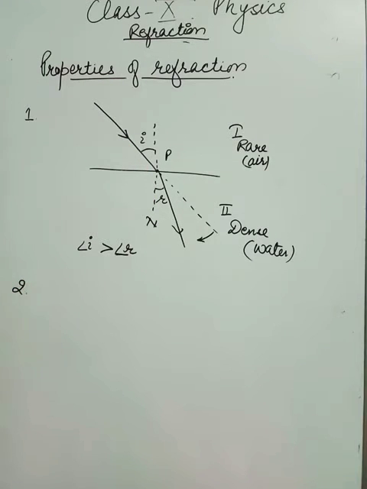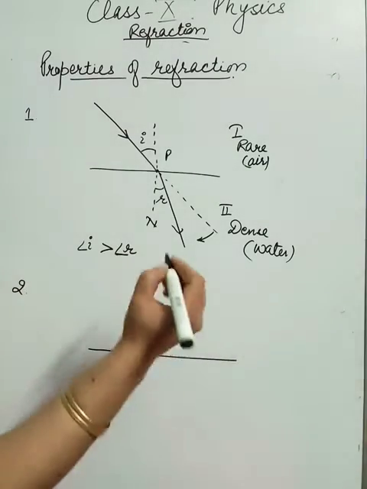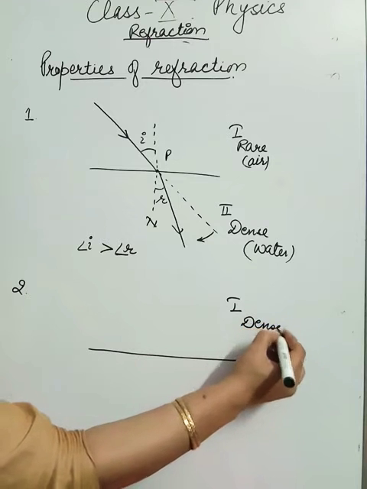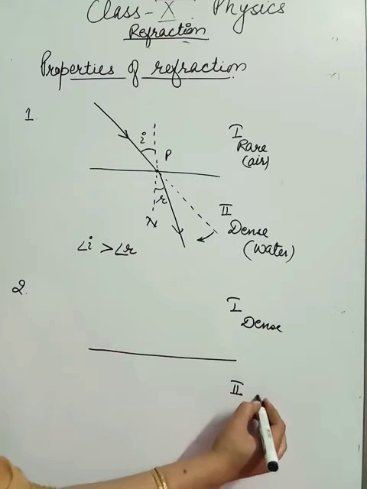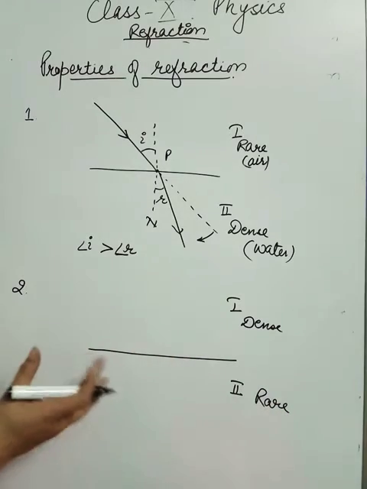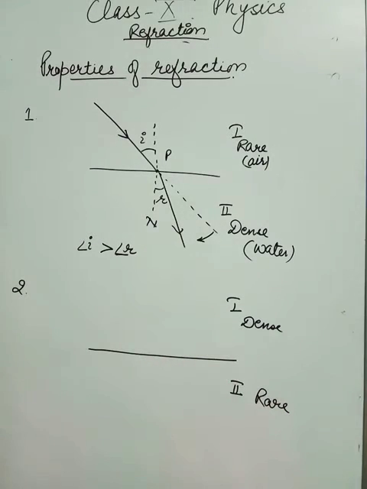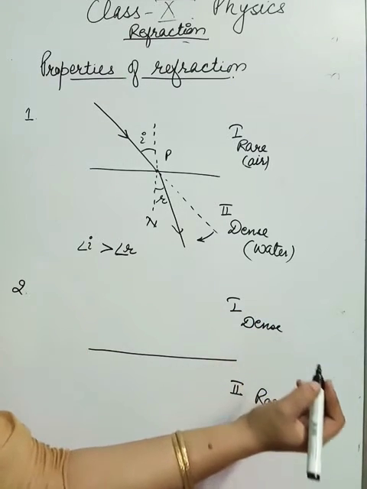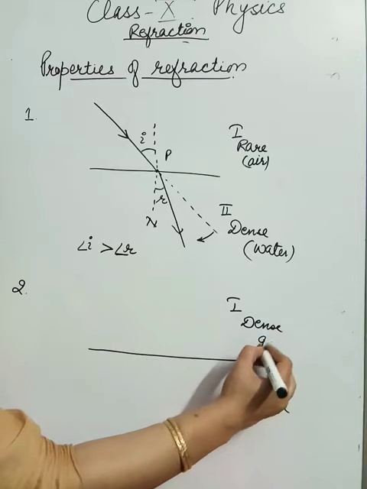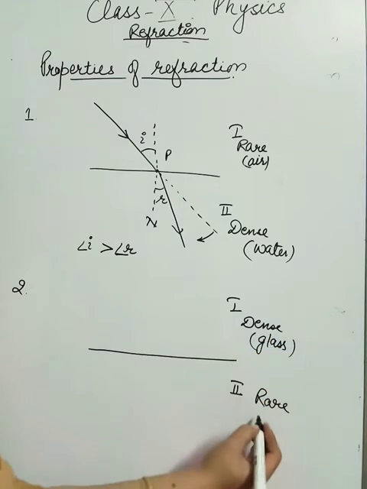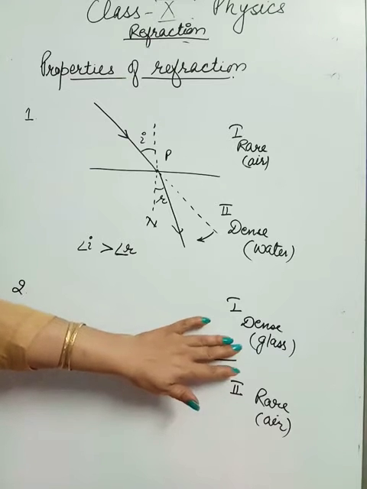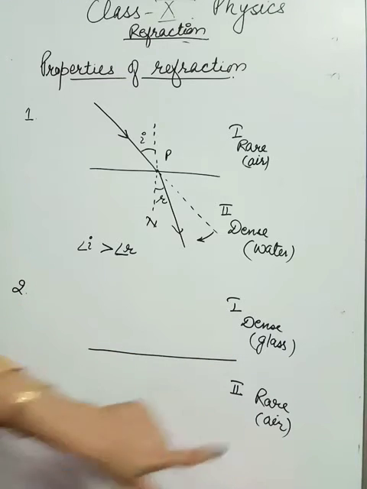And my second property says that, again here I am taking two media. The first medium is now dense and the second medium is rare. If I take another example, suppose your ray of light goes from glass to air, or glass to water. Glass is comparatively optically dense as compared to air.